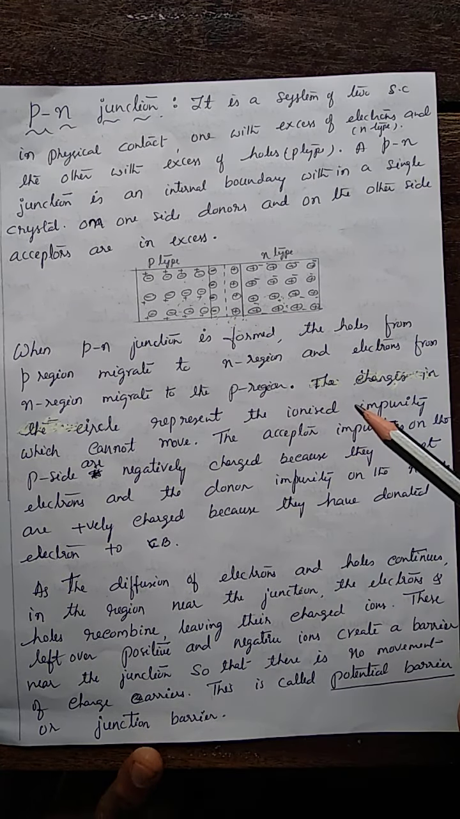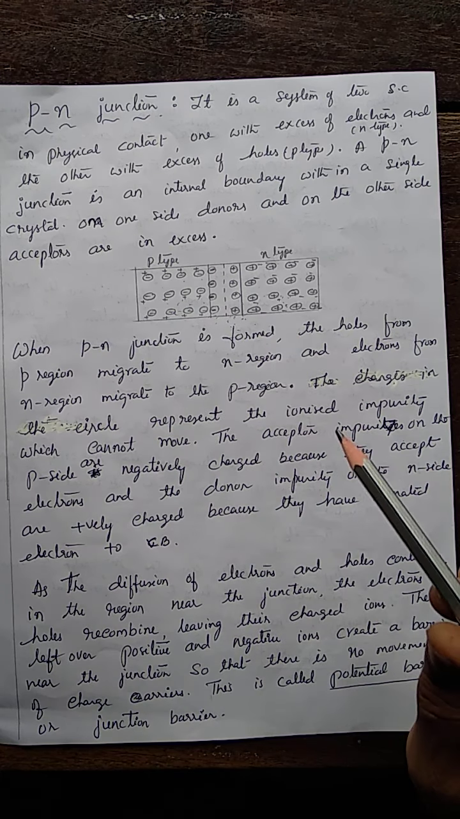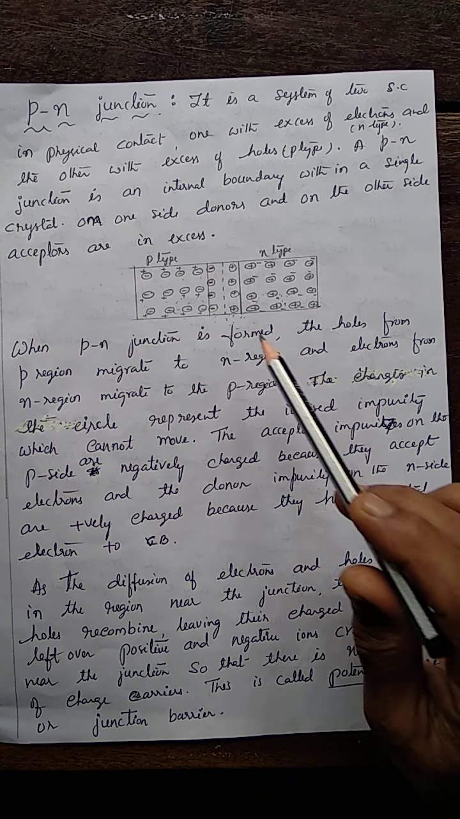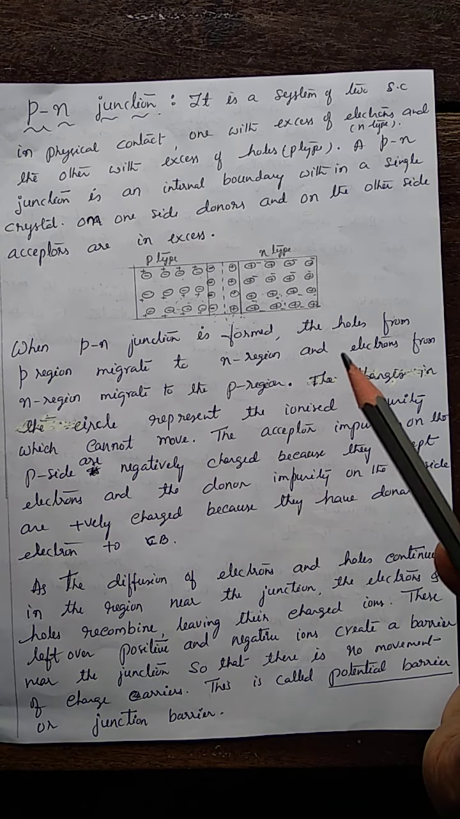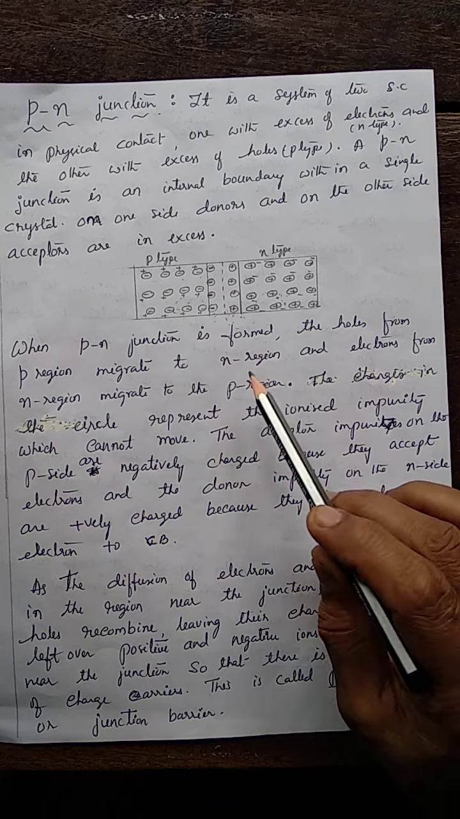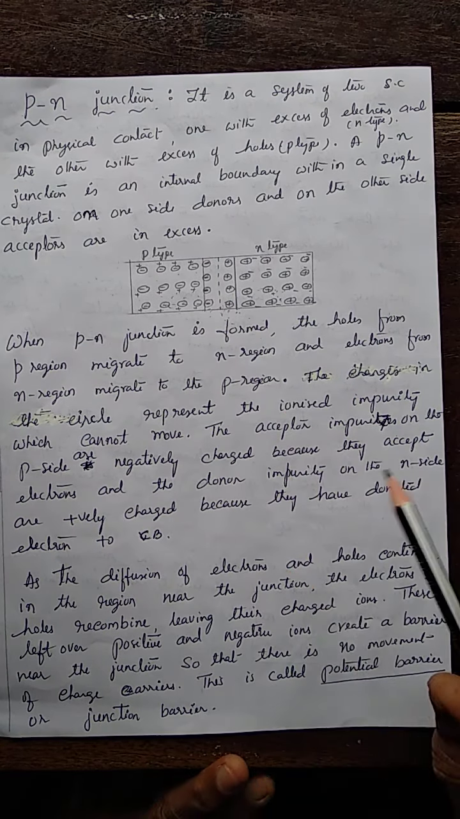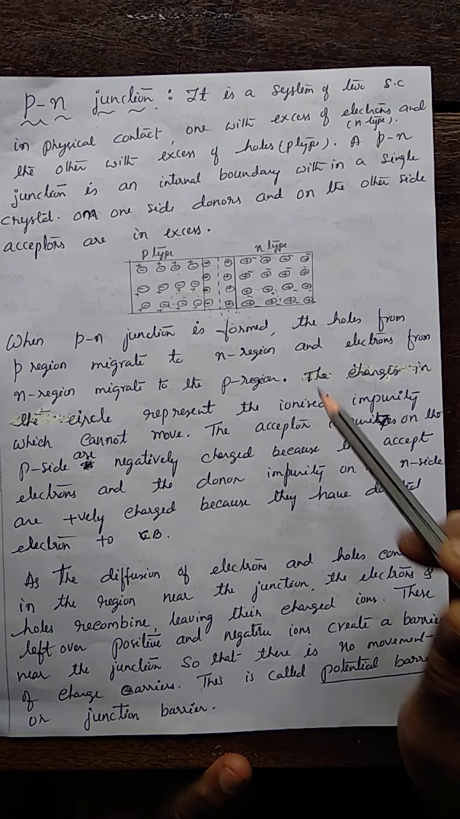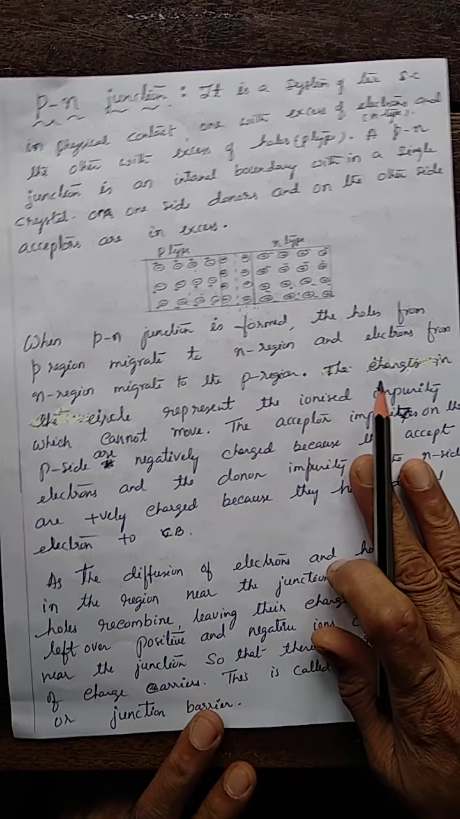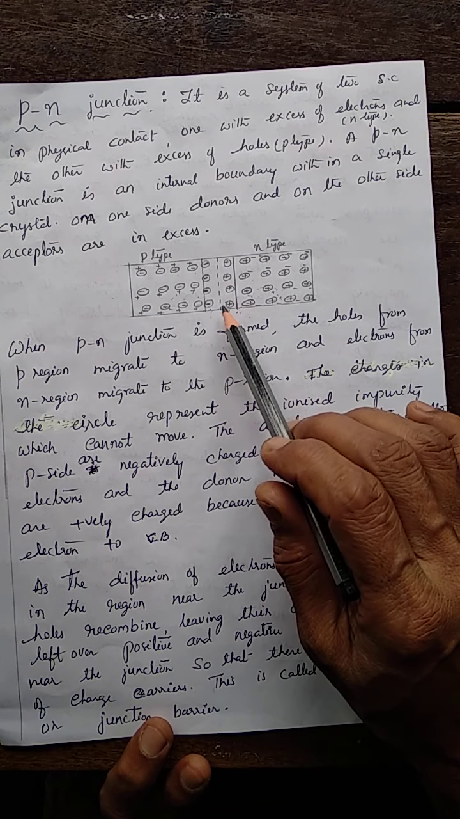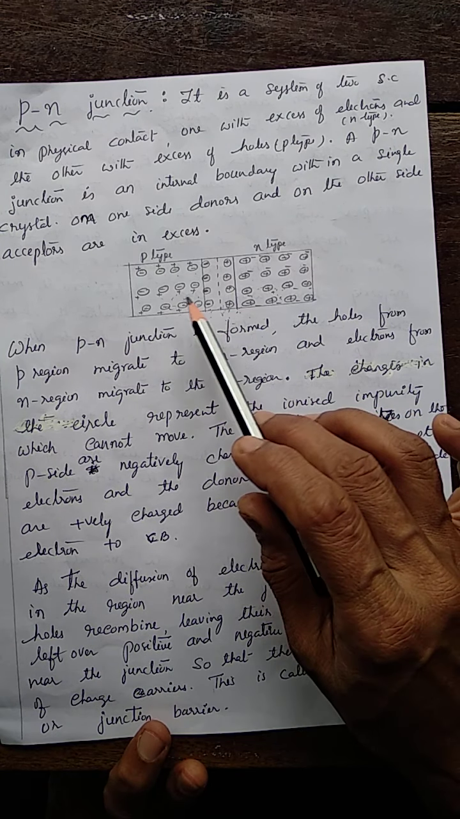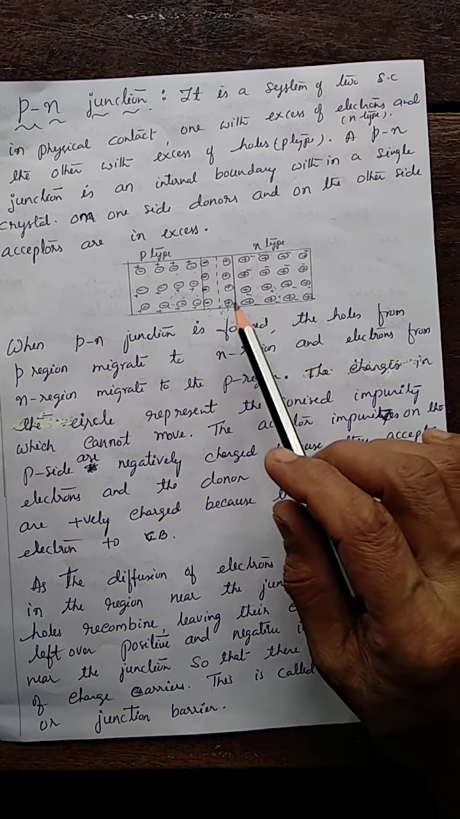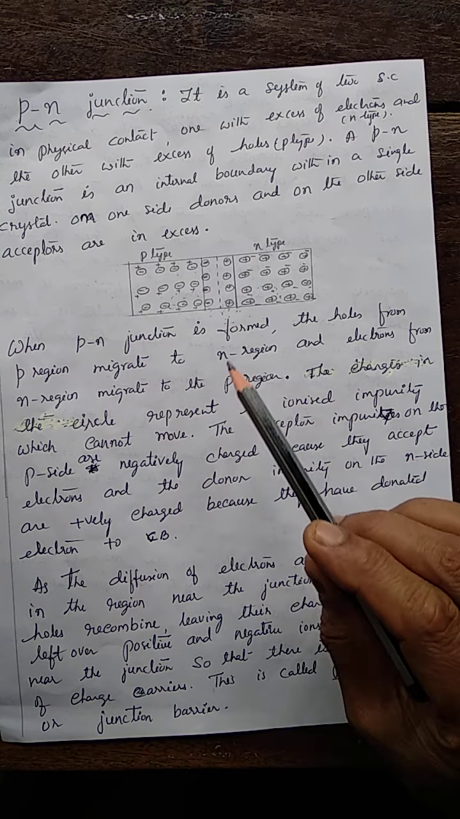This junction region is free from free charges; it is depleted of free carriers, as electrons as well as holes. This region is called the potential barrier, also called the depletion region. It behaves like a wall, preventing further movement of electrons and holes across the junction. This is how, when a p-n junction is formed, a depletion region is formed at the junction.